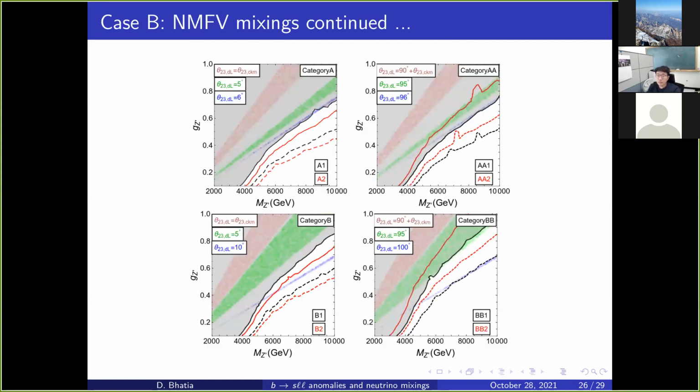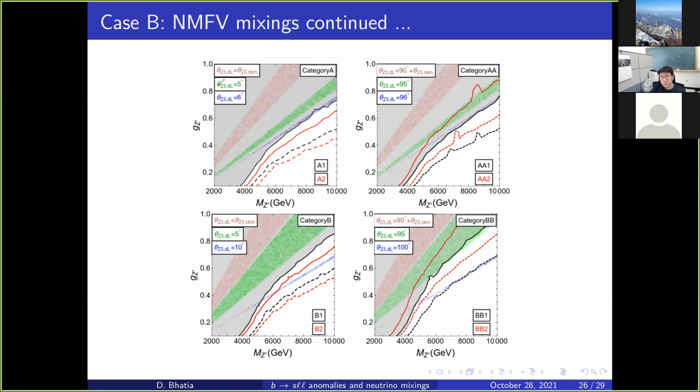So here are our results for these mixings. Now let us just focus first on this plane. We see here we have plotted these bands in different colors. These bands in different colors represent the choices of the new mixing angle. This pink band is when this new mixing angle is exactly the same as the CKM mixing angle. So that's this band, and that's disallowed, that we had seen earlier also.